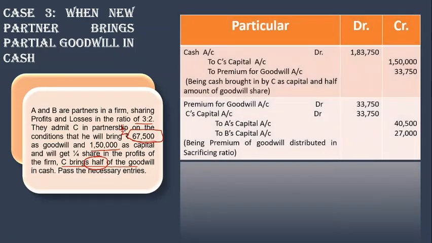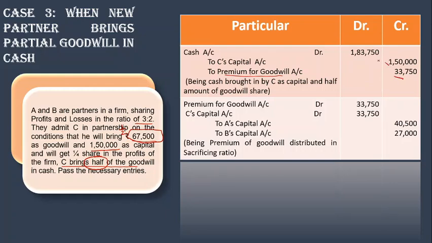As I said, the half part which he is bringing in cash is to be recorded as premium for goodwill. So let's see how the entries will go. First entry, cash account. Since he is bringing some part in cash, that will be recorded as premium for goodwill. So half of 67,500 comes to 33,750, and the capital amount is 1,50,000.